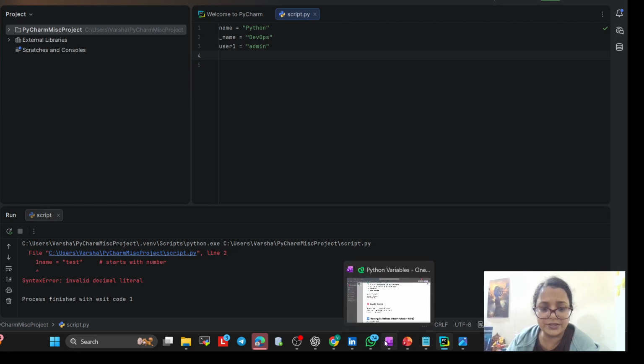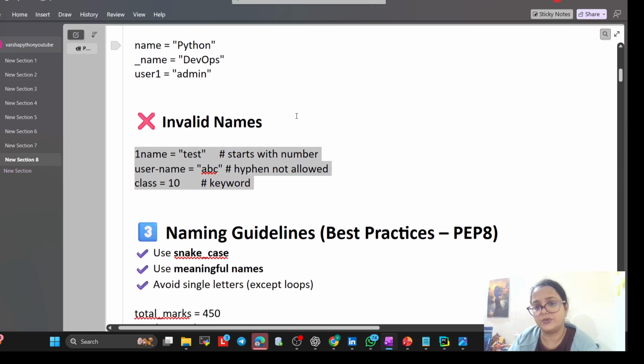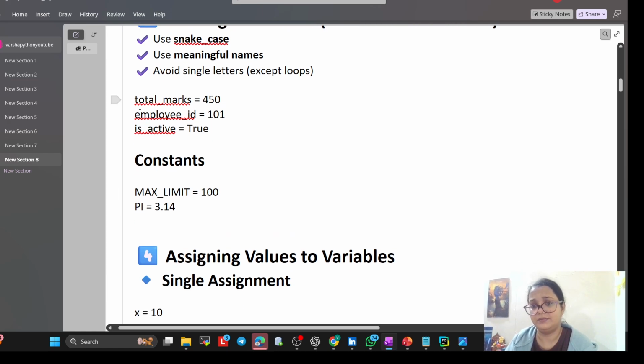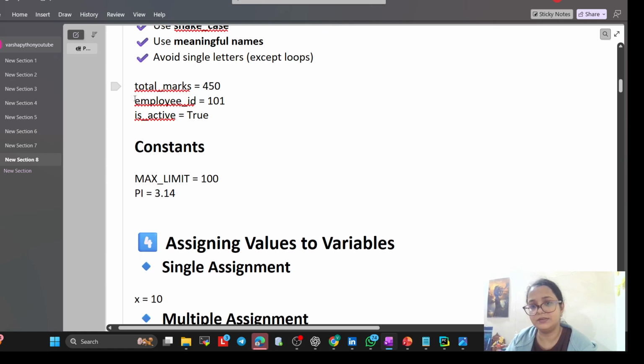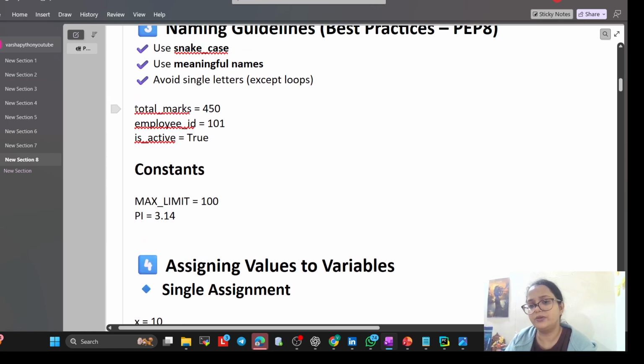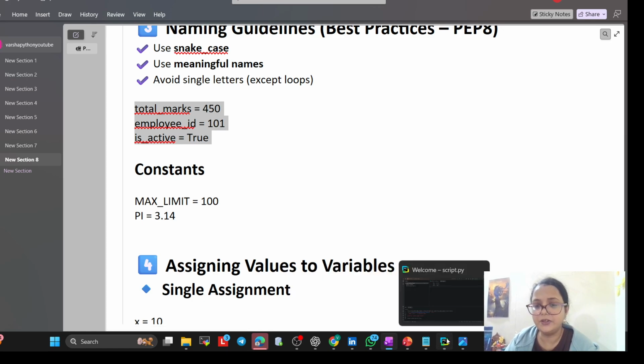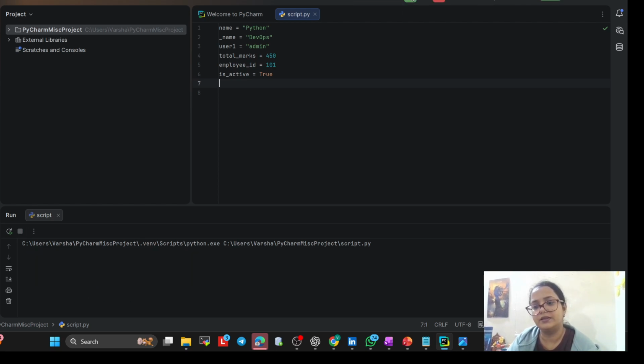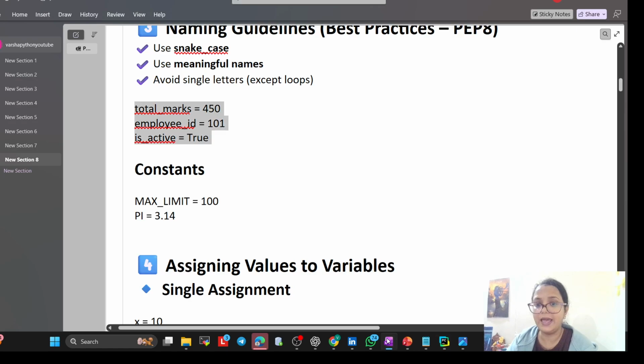Let's move to the next example and I will show you. This is invalid. Now total marks is this, and constant max limit is this, and it is a constant now. If you give this also, it will run. It will not print because we are not printing as of now, but it will not give you an error. See, process finished with exit code 0, but it is not giving an error.